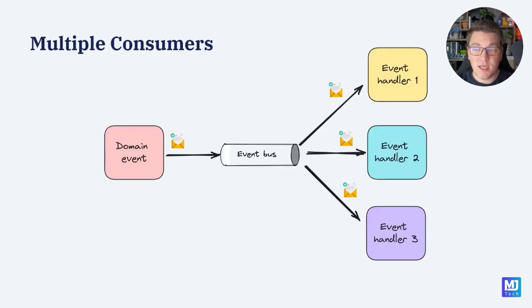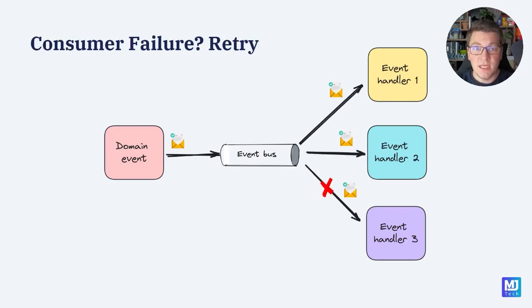To help you understand why this is useful when we are publishing a domain event, just think of a scenario where we have more than one event handler for the same domain event. If we publish this using Mediator, it's going to invoke each of the event handlers one by one, and let's say one of those event handlers throws an exception. We would immediately short-circuit the execution, and we could end up in a state where some of the message handlers didn't execute at all, and of course the one handler that threw the exception also didn't execute successfully.